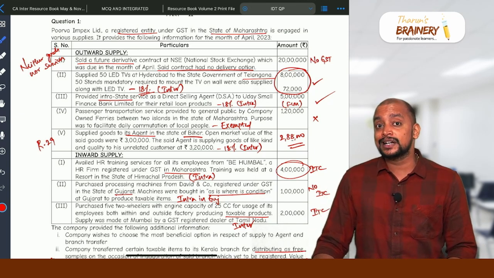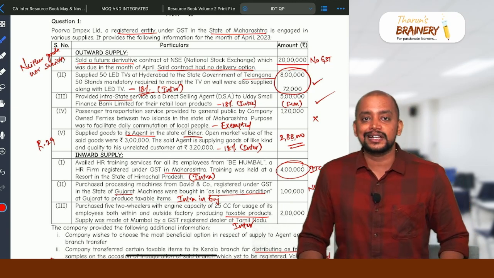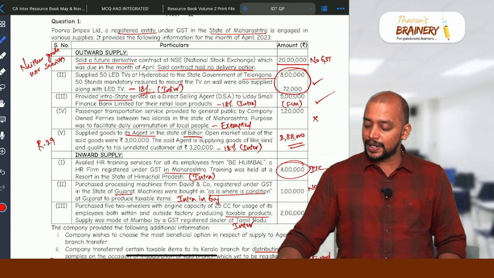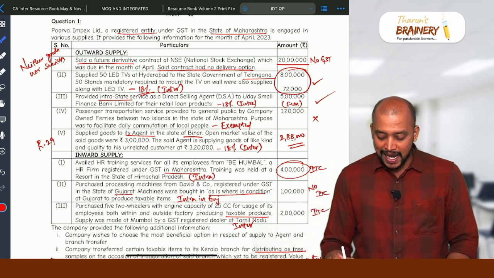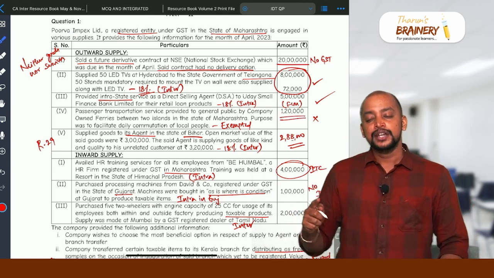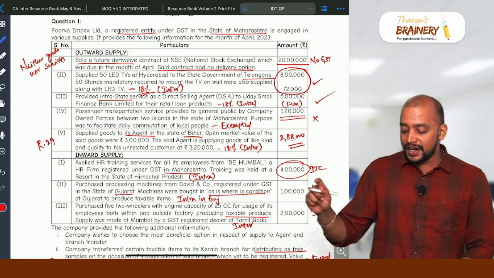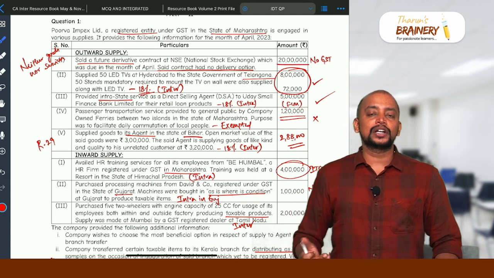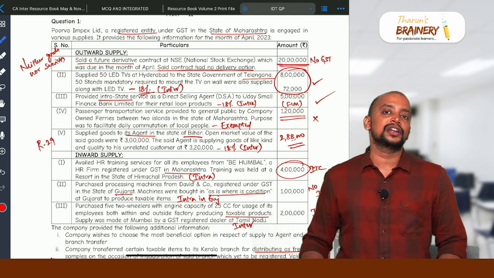But how much will be treated as exempted supply? 20 lakhs into 1% will be treated as exempted supply. So 20 lakhs into 1%, that is 20,000, and this passenger transportation 1,20,000. So 20,000 plus 1,20,000, 1,40,000 will be treated as exempted, divided by total turnover. While taking total turnover, this 20,000 also should be taken into the turnover.